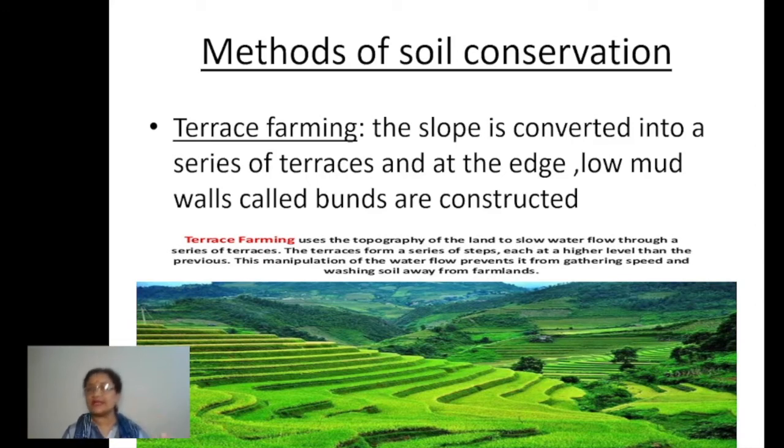So on one side, we are getting flat surfaces over the slopes of hills and mountains. Otherwise we cannot do the cultivation. Always, children, for cultivation we need a flat surface, and these terraces are helping in that way. Number two is that the making of these terraces and the farming we do on them helps in reducing the soil erosion, because the soil being carried down by the water is deposited at different terraces.